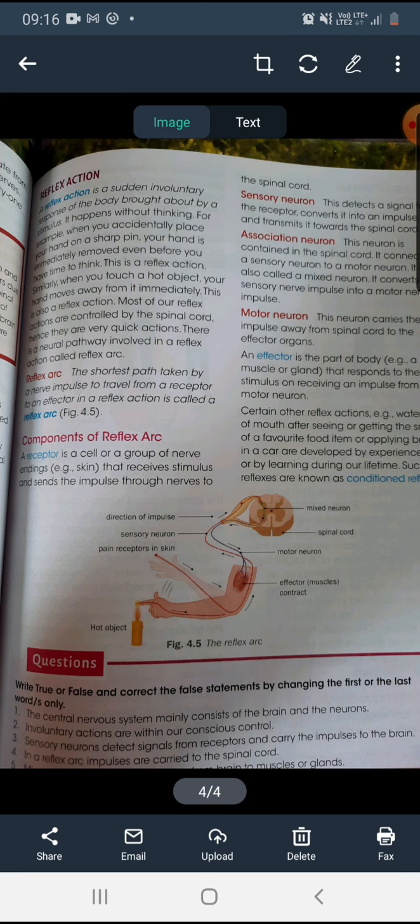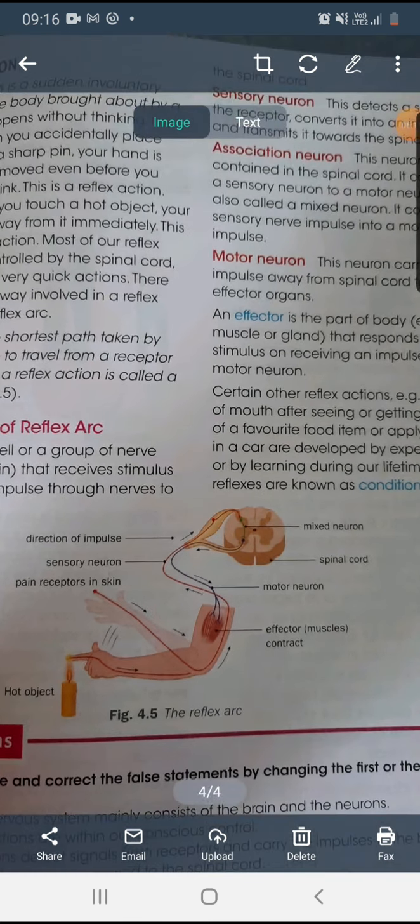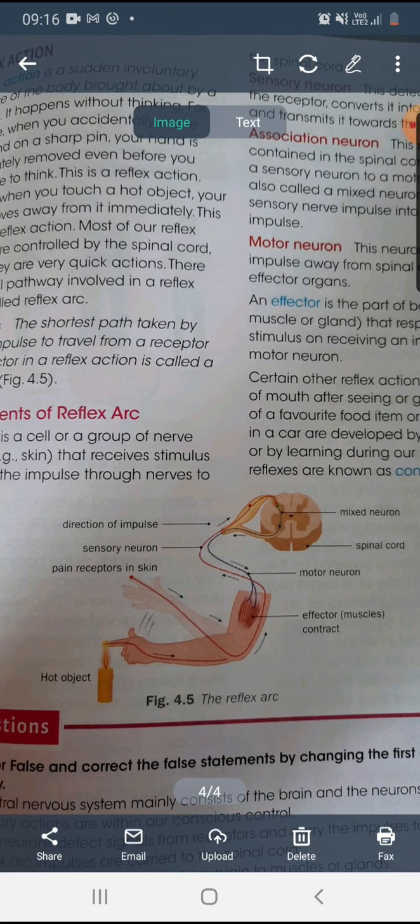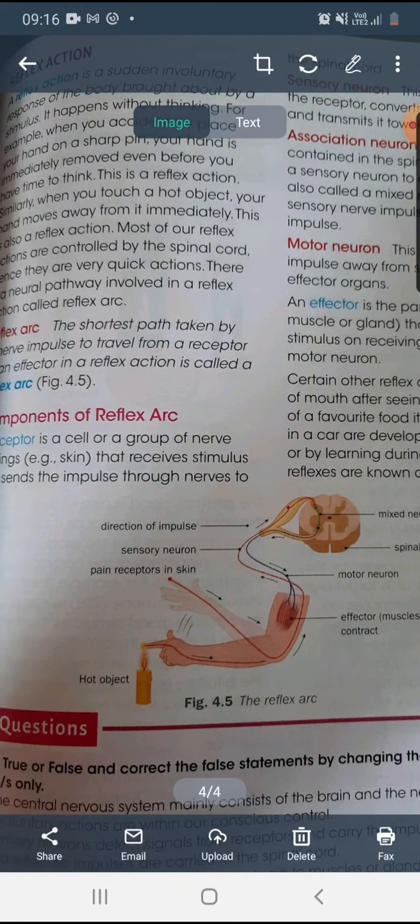Now, what are the components of the reflex arc? As you can see in this diagram, you need not practice the diagram, but just the names of the points where the arrows are given, that you have to practice. No need to draw the hand and all.